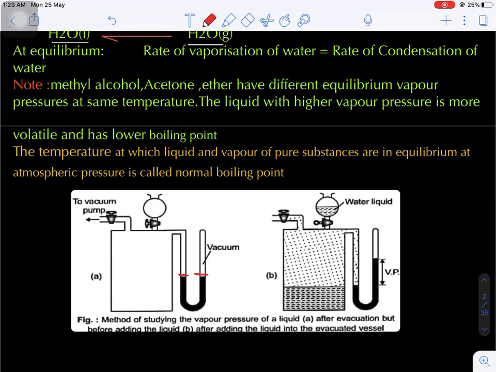Now after filling water in this container, what happens? This is the liquid water at the bottom, and this is the vapor. This vapor exerts some pressure, and due to the vapor pressure, the heights of the mercury columns will now differ. The difference in these two columns corresponds to the vapor pressure of the liquid water. Are you getting my point?